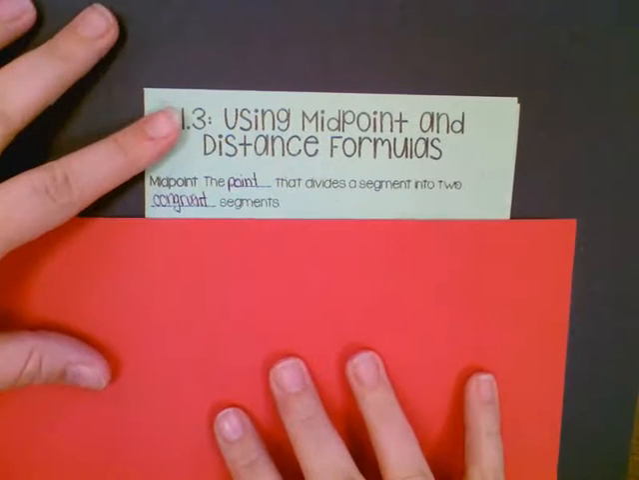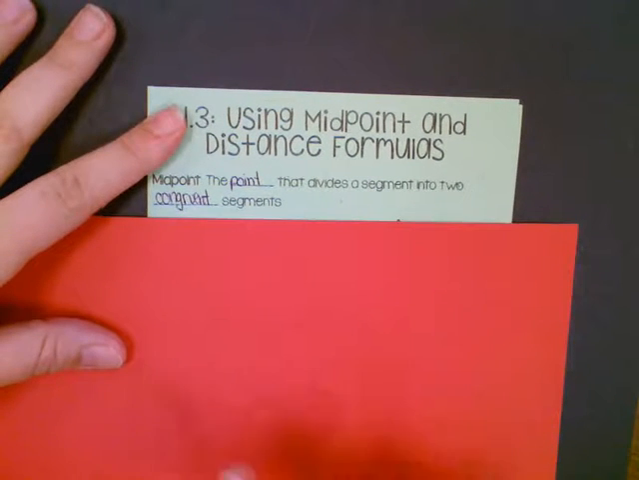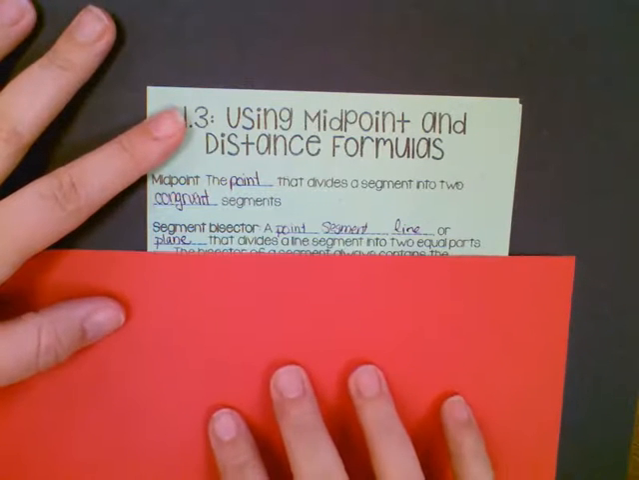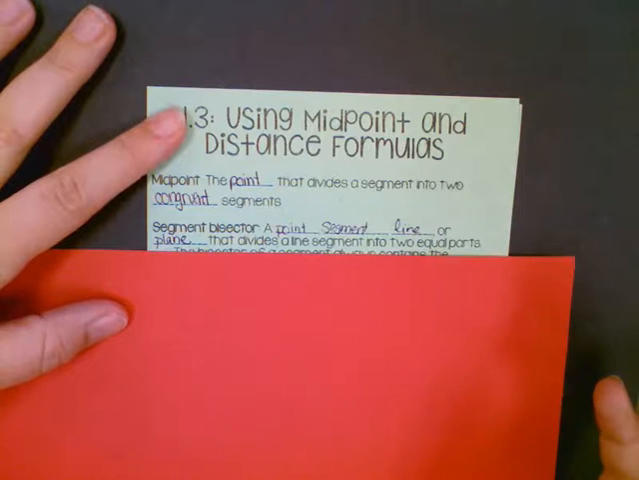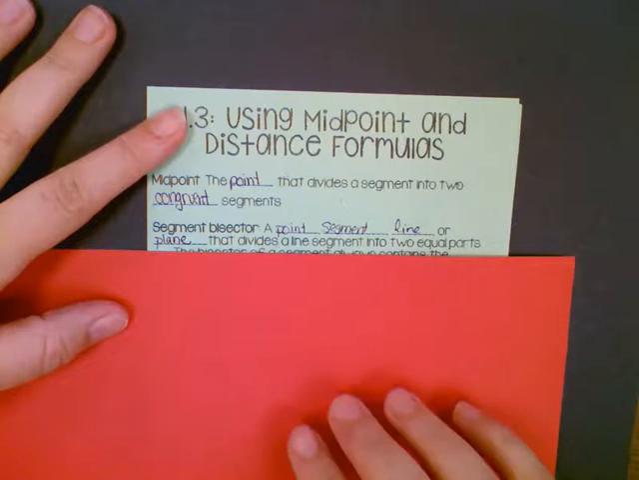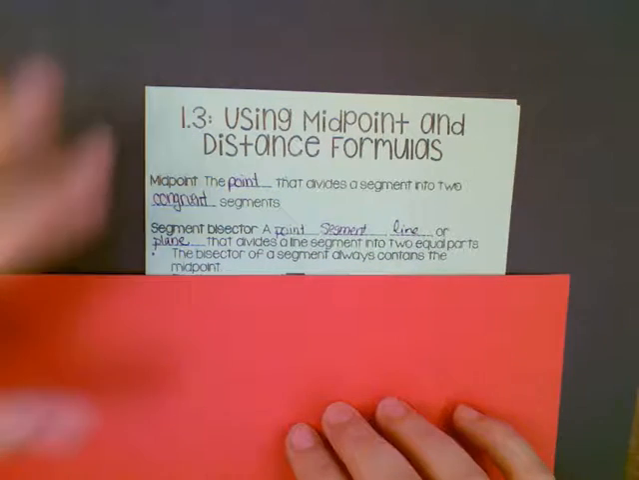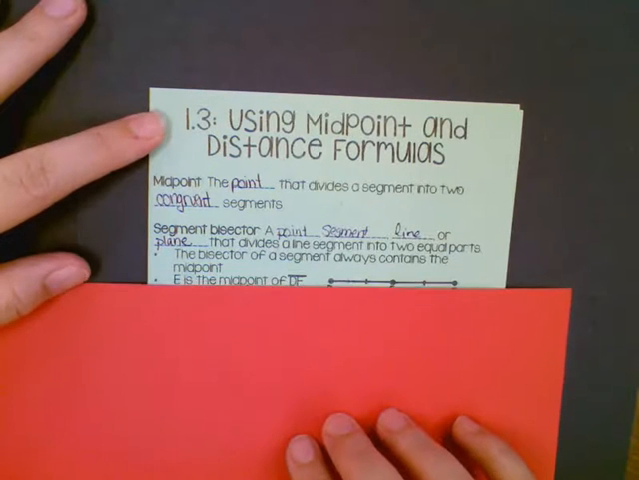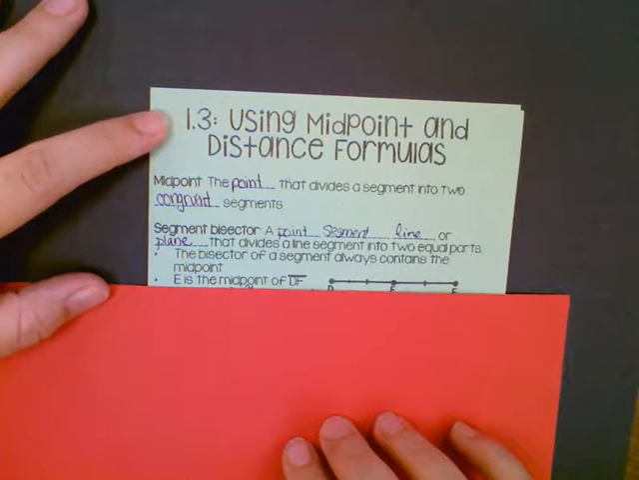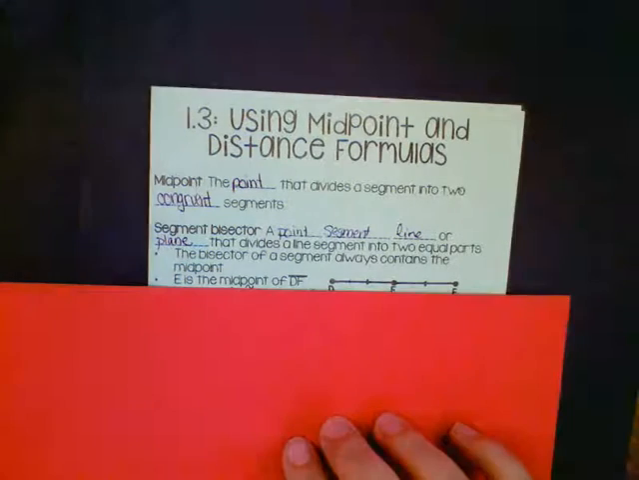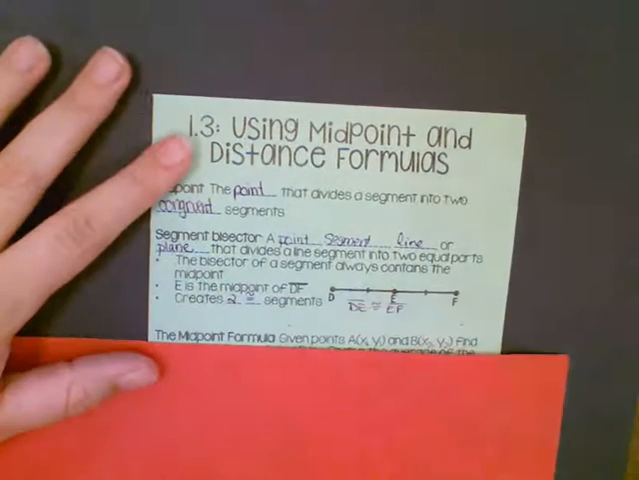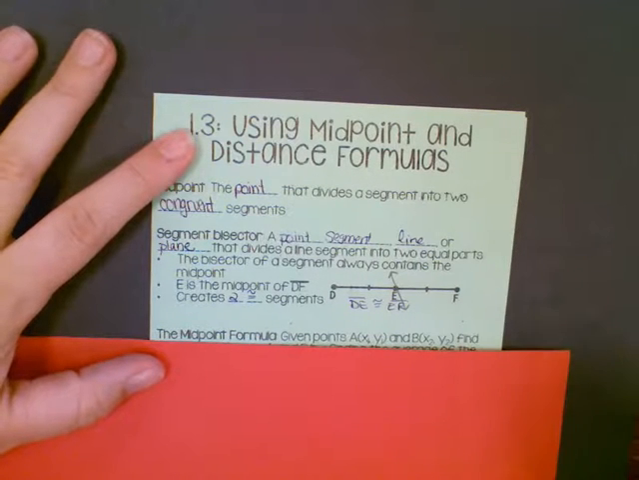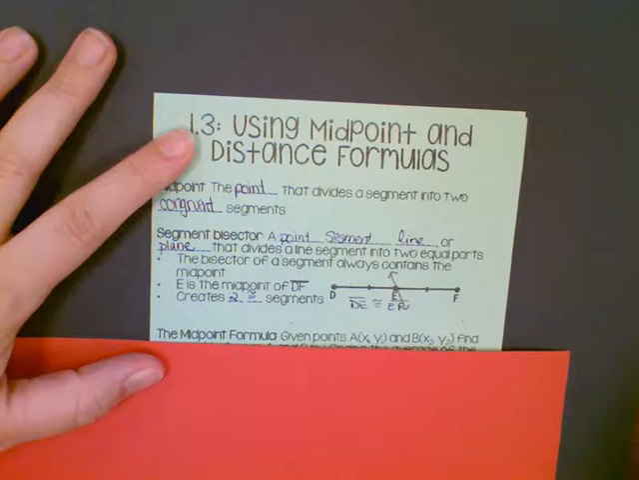Okay, so a segment bisector. If we're not saying that it's a midpoint, specifically a point, a segment bisector can be anything that divides the segment into two equal parts. So a point, line, segment, or a plane. The bisector, if it's going to be a line, always has the midpoint on it. So the midpoint's there, it just doesn't have to be a point only, it could be a line. Like in this picture, we could have drawn a line that goes through it, and then point E is the midpoint, but that line would be the segment bisector.